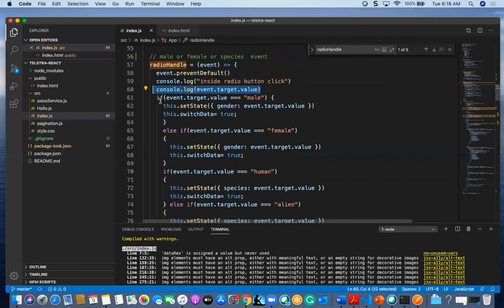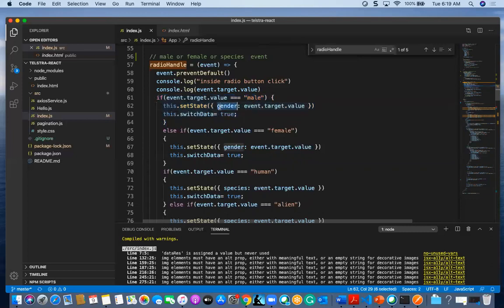So if the value is male here, I am going to set the state value, event.target.value, and change the gender value. I am going to set the state of gender as male.